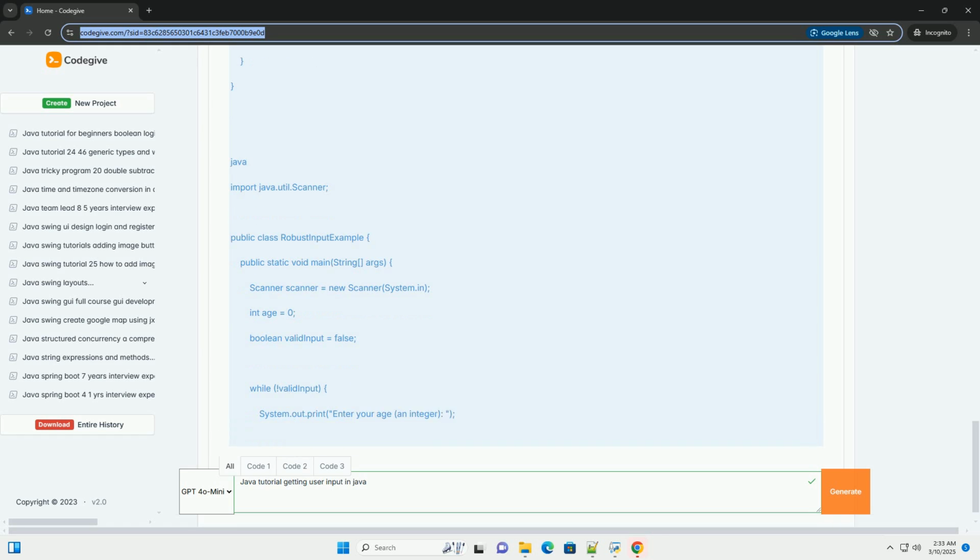Choose the right tool. Select the appropriate input method based on your program's requirements and the complexity of the input. Scanner is generally suitable for simple input, while BufferedReader is more efficient for large amounts of text or file input. Command line arguments are useful for passing configuration information to your program.